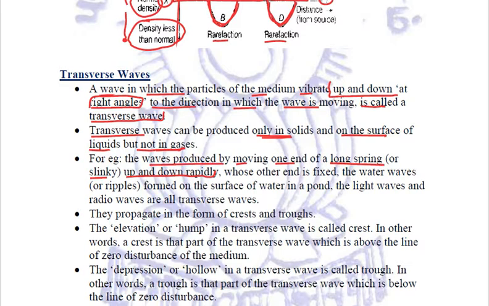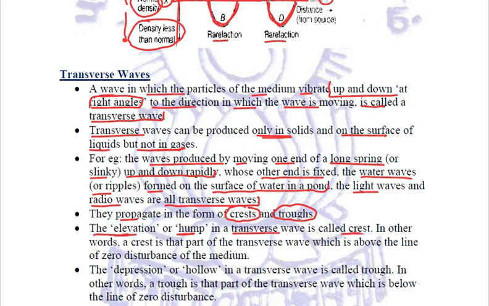Now this slinky has one end fixed, and when we are moving it up and down, the same case we see in the case of water waves or the ripples which are formed on the surface of water in a pond. The light waves and the radio waves are all transverse waves. Now these transverse waves propagate in the form of crests and troughs. Now what are these crests and troughs? The elevation or hump in a transverse wave is called a crest.